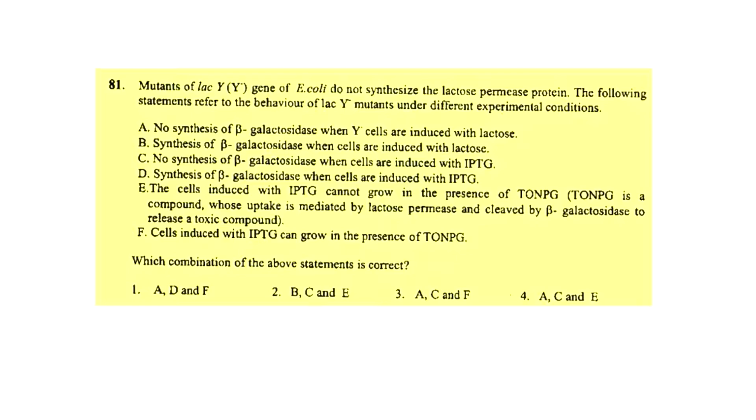So let's look at the F one. Cells induced with IPTG can grow in the presence of TONPG. Now this is true. This is exactly the opposite of the E statement. So we have A is true, D is true, and F is true, and the rest of the three options are false. So our answer for this question is the first option, which says A, D and F are true.